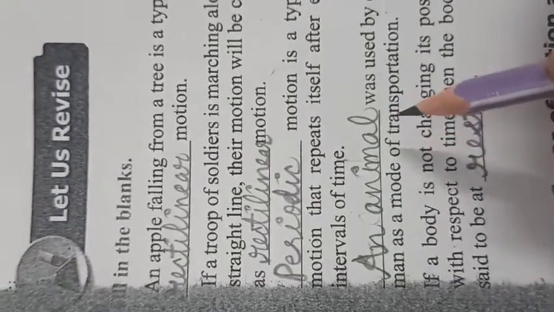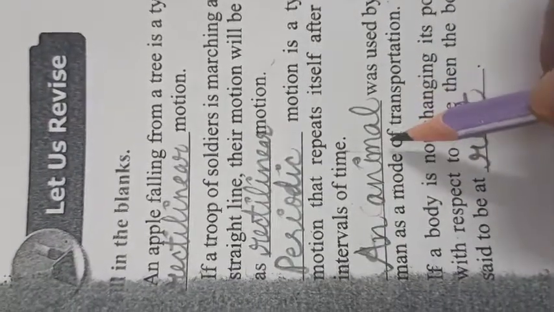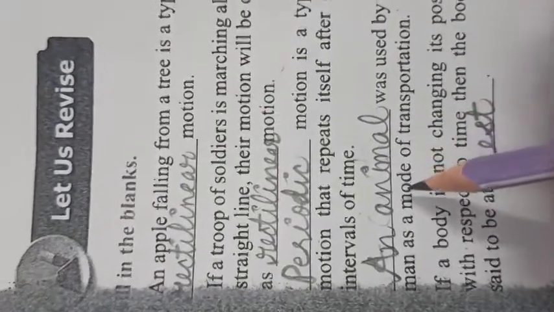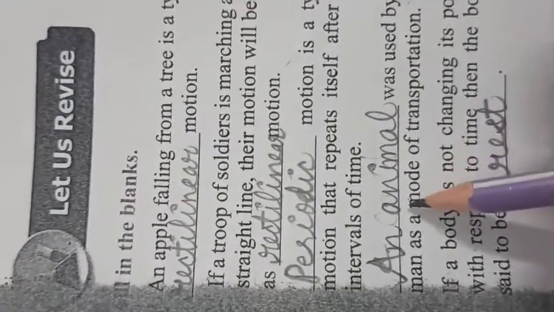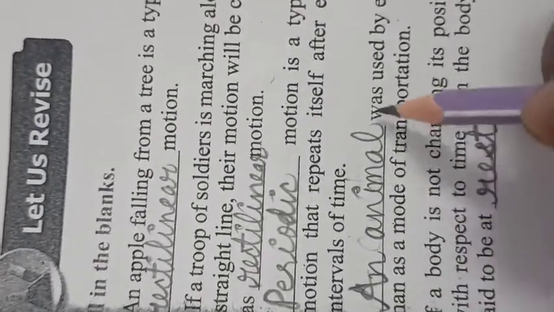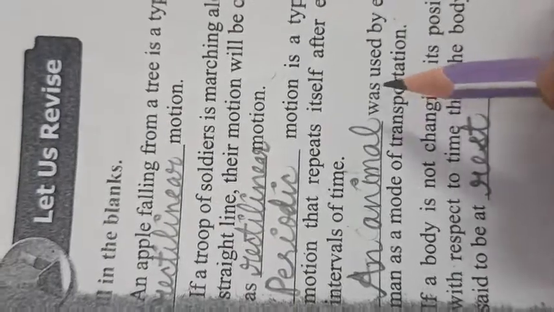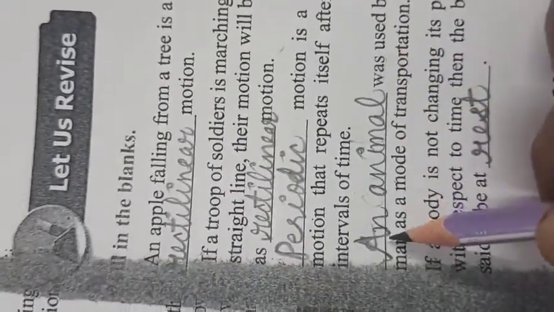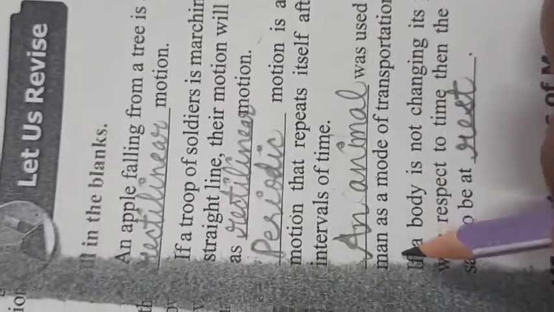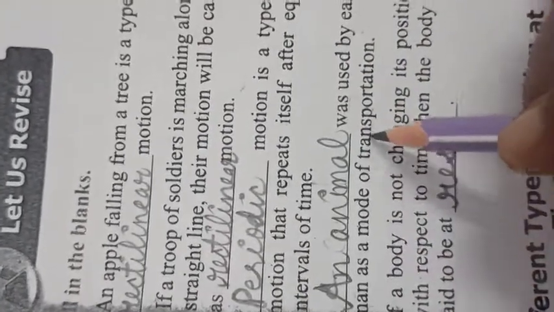They carried load on the back of animals, and they carried their things from one place to another with the help of animals. So an animal was used by early man as a mode of transportation.